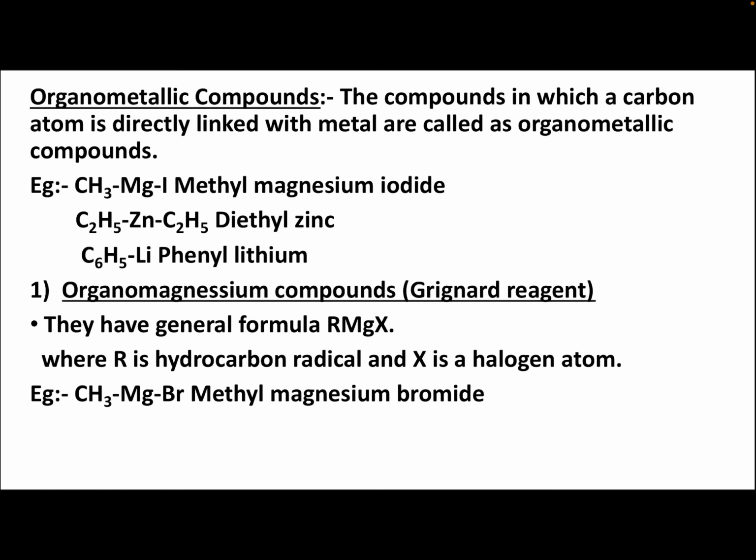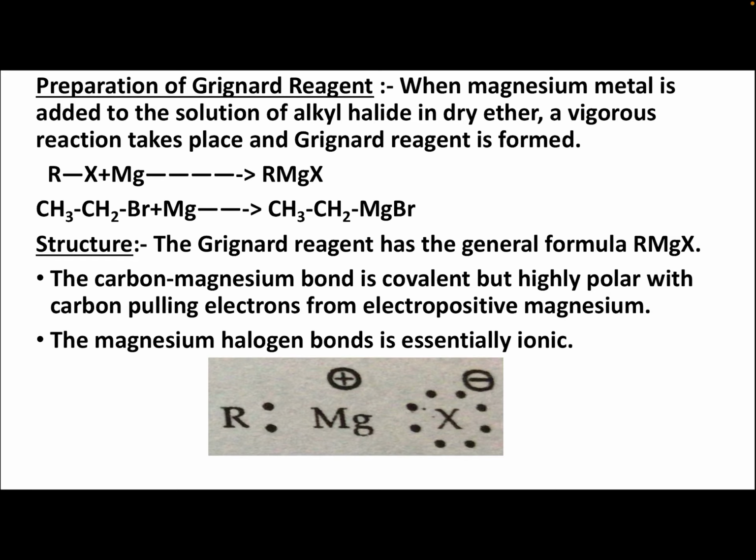Now, C6H5Li, that is phenyl group attached to lithium. This is also an example of organometallic compound. First, we will study organomagnesium compound. This is also known as Grignard reagent. They have general formula RMgX. R is hydrocarbon radical and X is a halogen atom. Example, CH3MgBr, methyl magnesium bromide. This is an example of Grignard reagent.